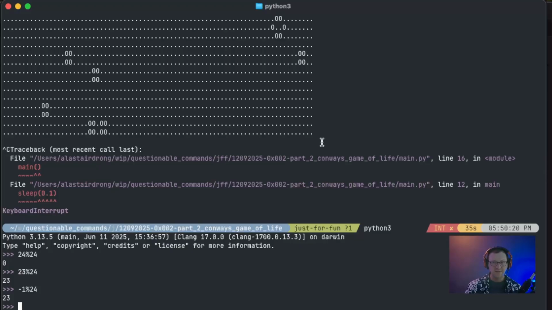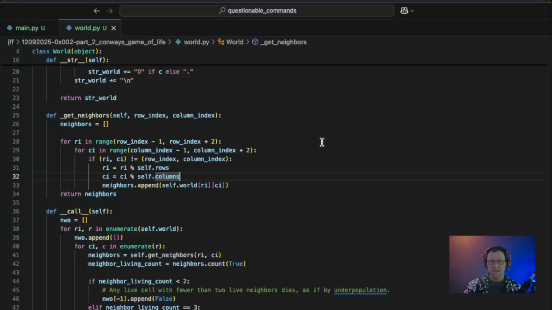23. That gives us the last row index of our 2D array. Okay, that's perfect. That's exactly the behavior we want. So for passing in the 0 index to our get neighbors method, it's going to subtract 1, give us -1, and this modulo operator is instead going to give us the last one on our row. So that will work for both the rows and columns because we're doing the same logic on both. Let's actually test this out.